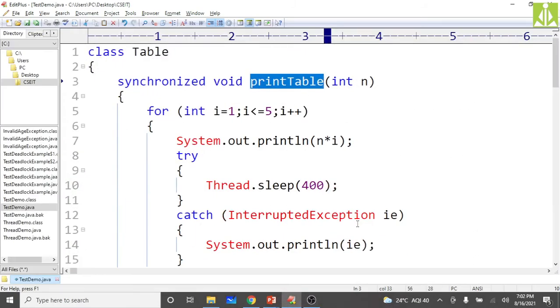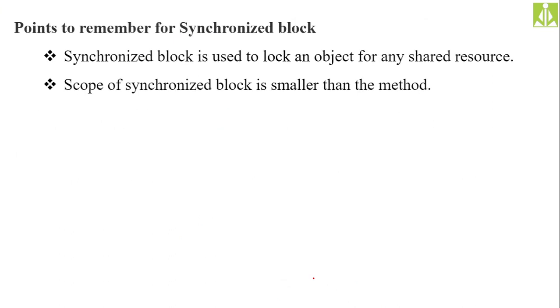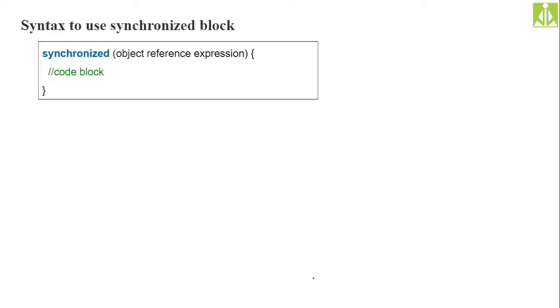Just go and see that over here. First let's understand the program. When do we go for a synchronized block? If you don't want your complete method to be synchronized, rather only a small portion of the method, then we go for a synchronized block. The syntax is like this: you put synchronized followed by an object reference. If you have an object reference you can give it, and if you don't, simply put the block with opening and closing brackets.